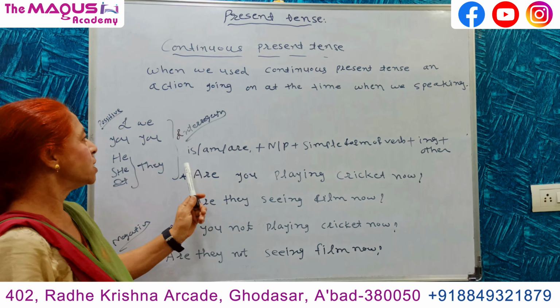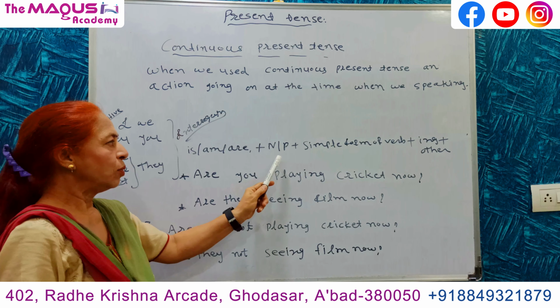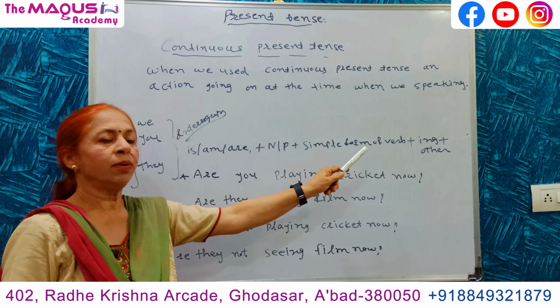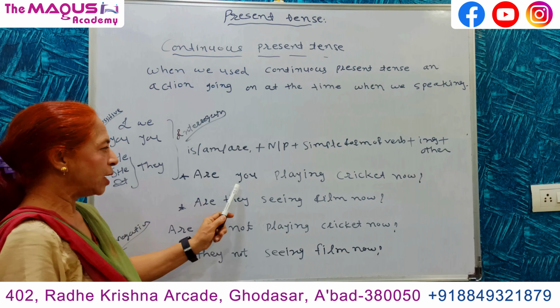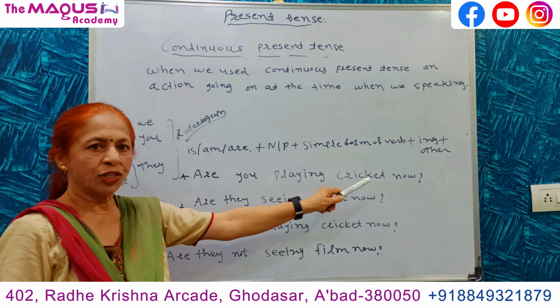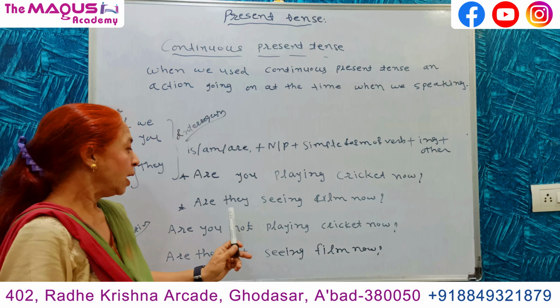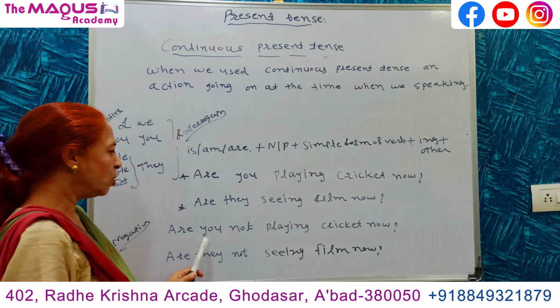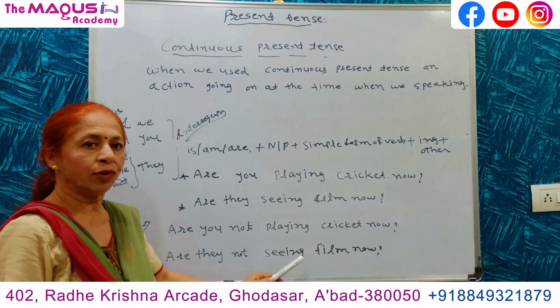Continuous present tense, interrogative positive: is, am, are, noun, pronoun, simple form of verb plus ing, other part of the sentence. Example: are you playing cricket now? Question mark compulsory. Are they seeing film now? In negative: are you not playing cricket now? Are they not seeing film now?